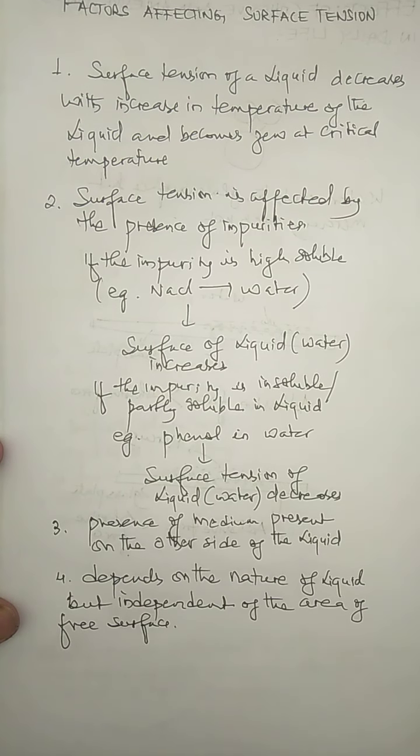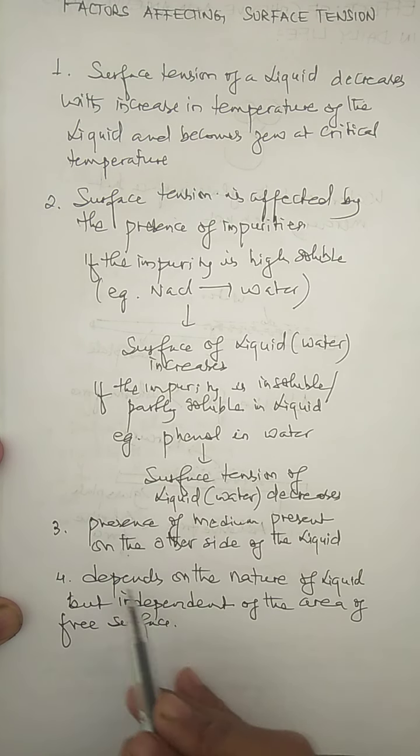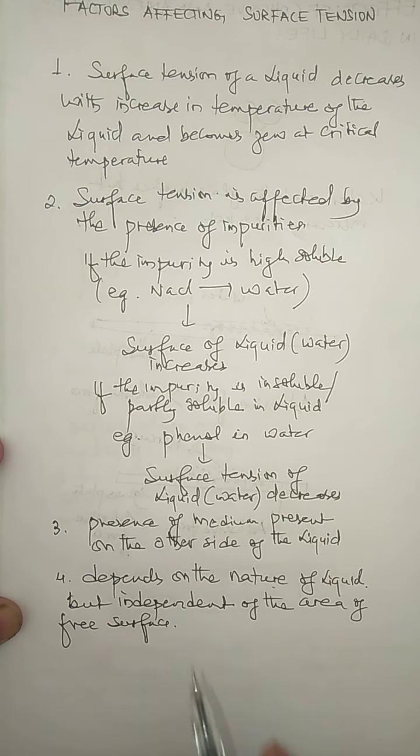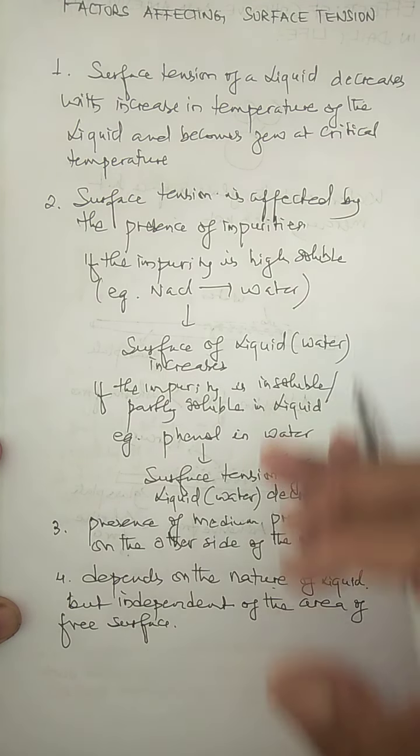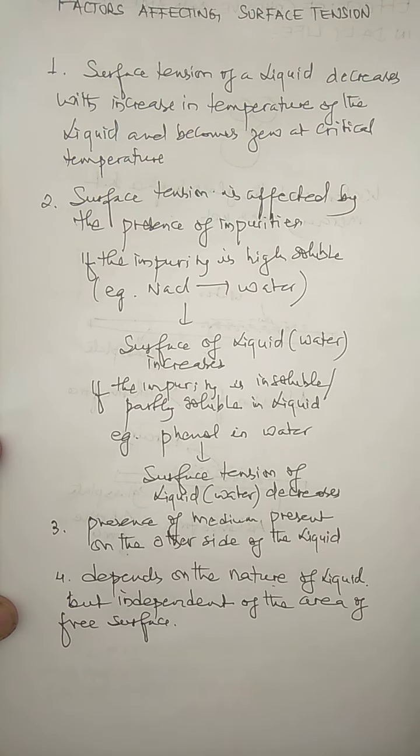So children, the last factor which I have already explained is written here: surface tension depends upon the nature of the liquid but is independent of the area of the free surface of the liquid. So these are the 4 important factors that affect the surface tension of a liquid. We do this much today and continue next class with other topics from this chapter. Thank you so much.